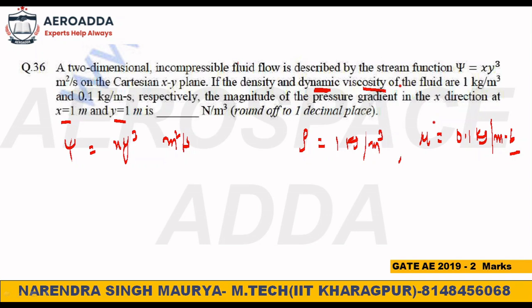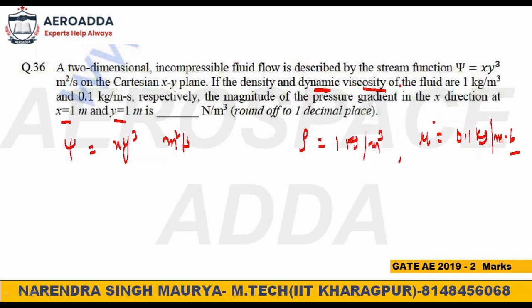Momentum equation: I had given the Navier-Stokes equation when I taught aerodynamics, and mass conservation. After mass conservation, I taught momentum conservation: momentum conservation along x, along y, and along z. I also taught the final equation. This momentum equation along x, y and z is also called the Navier-Stokes equation. And one master equation I had given for the Navier-Stokes equation.